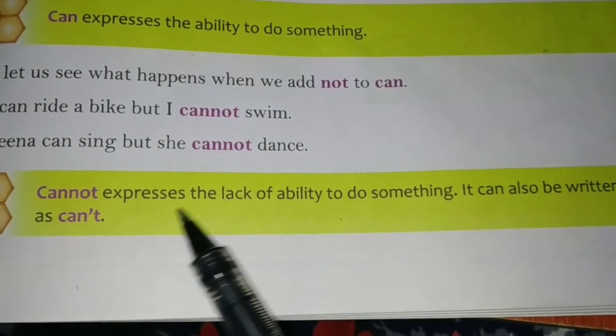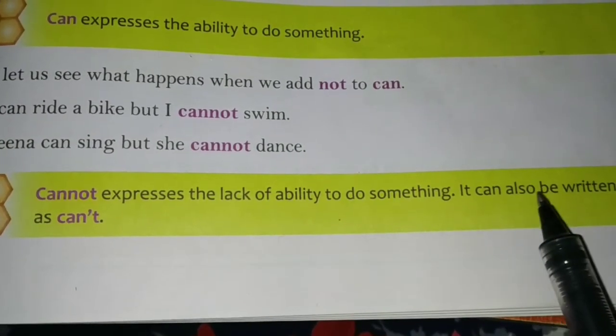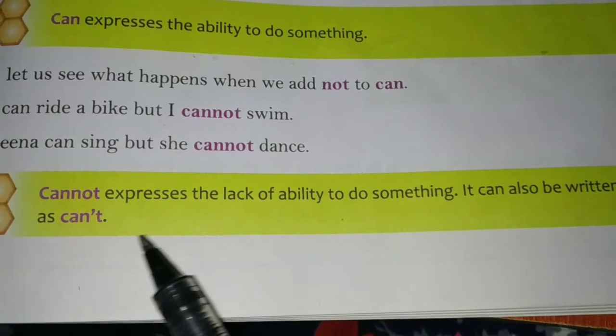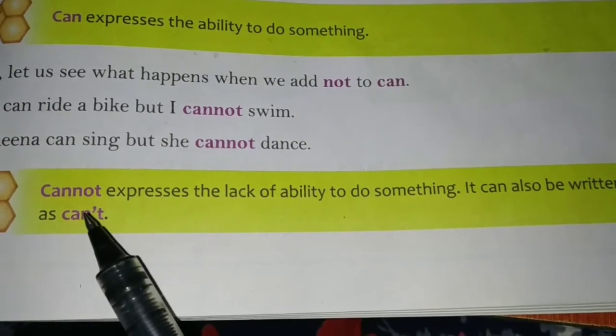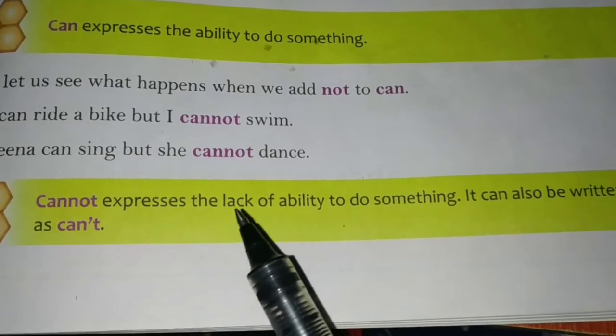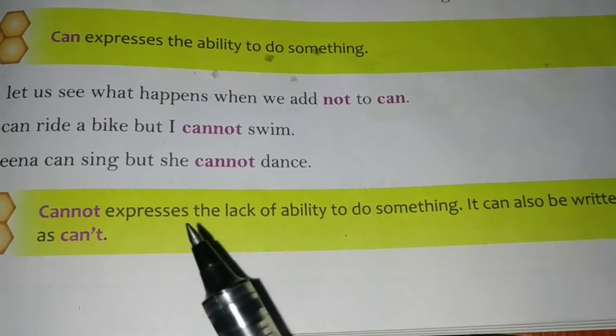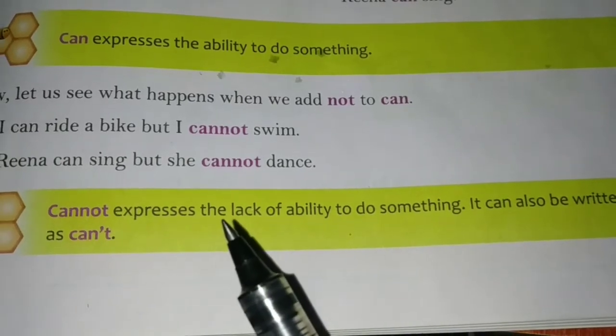Cannot expresses the lack of ability to do something. It can also be written as can't, the short form of cannot. Cannot shows that you do not have the ability to do something, and usually we use cannot to form negative sentences.